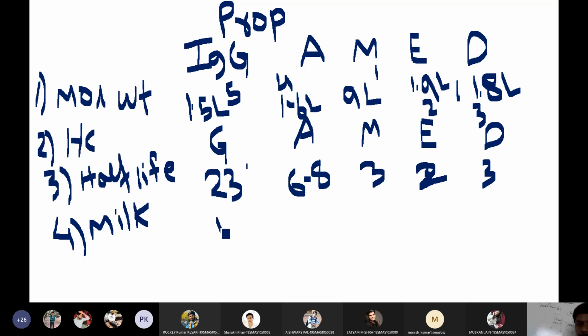Both IgG and IgA will be present in the milk. So in the milk, IgG and IgA antibodies will be present, and all other antibodies won't be present in the milk.